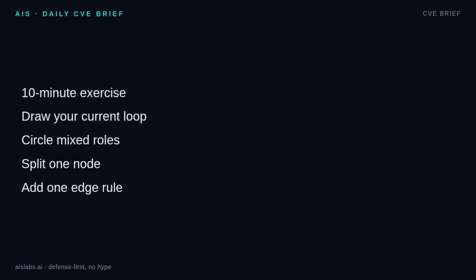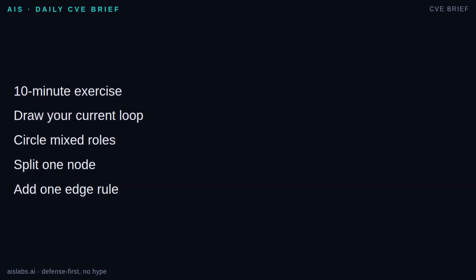Try this today in 10 minutes. Pick one automation you already run, even a small one. Draw it as a one-node graph pointing at itself. Plan, act, verify, stop. Now circle every mixed role inside that node. Is it collecting data and judging truth? Writing code and approving tests? Drafting email and deciding compliance? Split exactly one role into a second node. Do not rebuild the system. Just define the shared state fields, the new node's verifier, and one edge rule that allows handoff. If you cannot write the edge condition clearly, that is the lesson. The handoff was probably vague in your loop too.